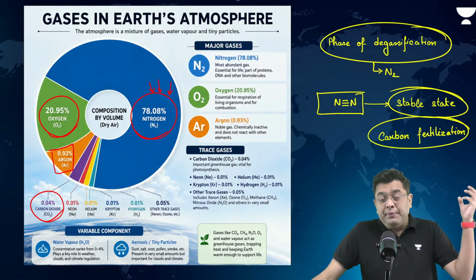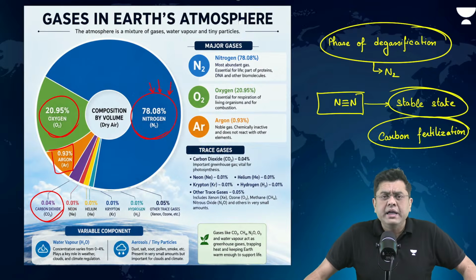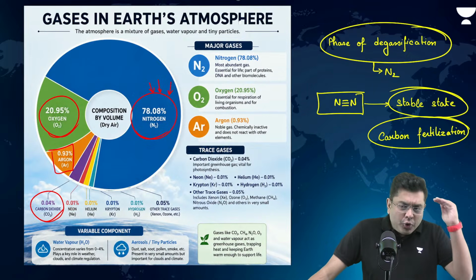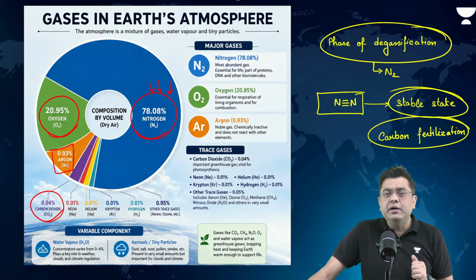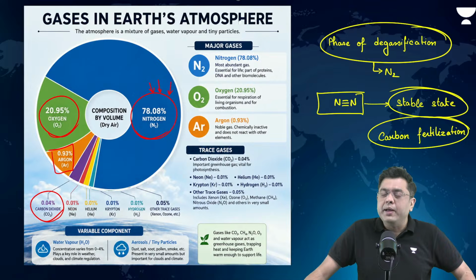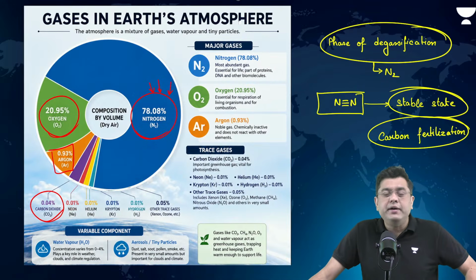Carbon dioxide was absorbed with the rainfall, formed carbonates. Carbon dioxide was absorbed by the rocks, formed carbonates. Eventually, over a period of 10 to 15 million years, proportion of carbon dioxide across planet Earth reduced. And that is when oxygen started going back up and the temperature became tolerable across planet Earth.